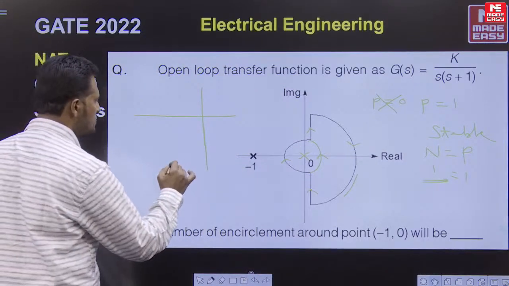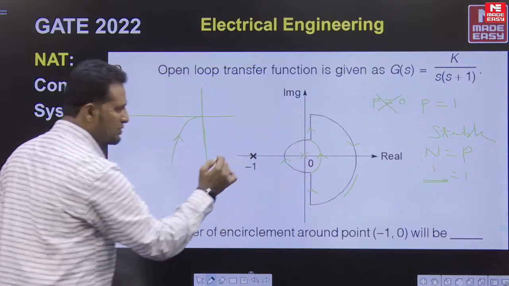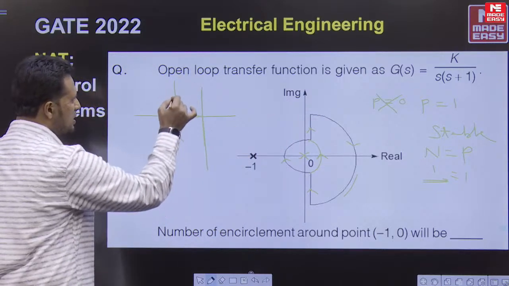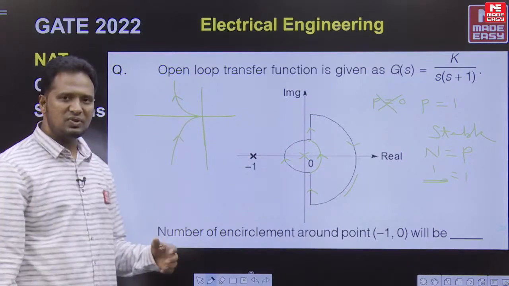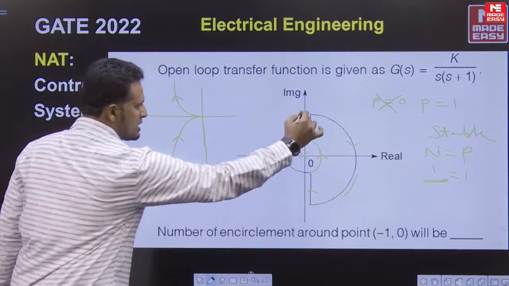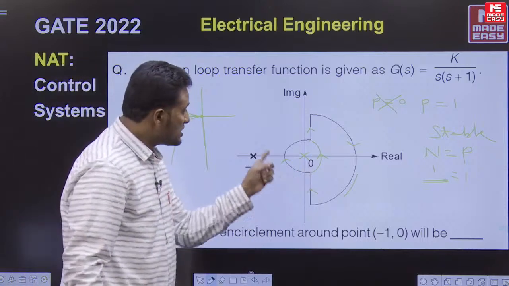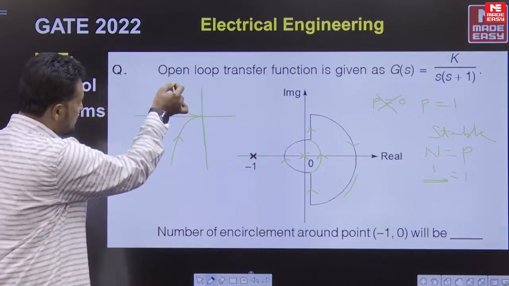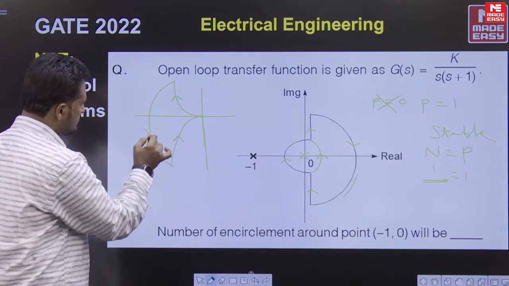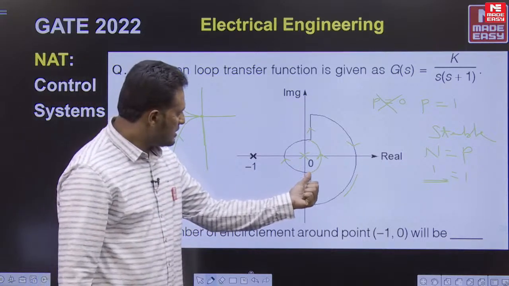Or if you obtain the Nyquist plot of the system, this happens to be the polar plot which corresponds to this part of the Nyquist contour, and this will be the mirror image of the polar plot with respect to real axis with opposite direction, corresponding to this part of the Nyquist contour. Corresponding to this part, this will be the Nyquist plot. Now corresponding to this part of the Nyquist contour, this will be the Nyquist plot. So -1 is somewhere here. You know why?